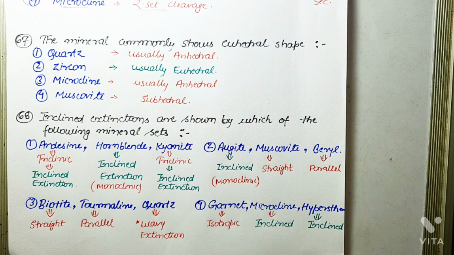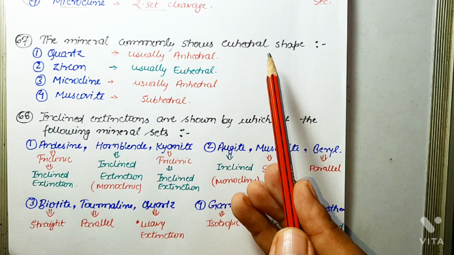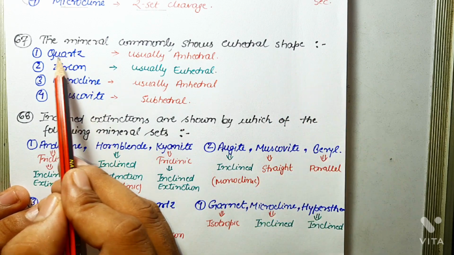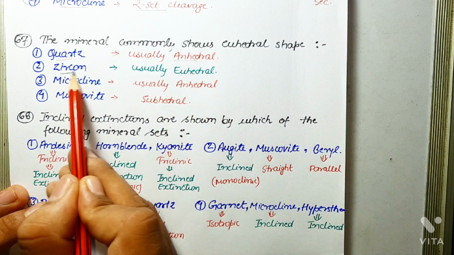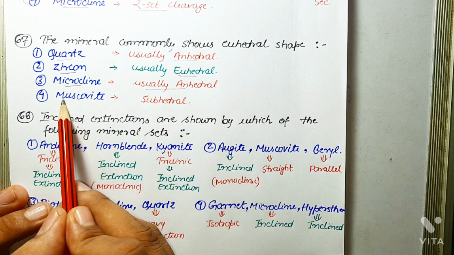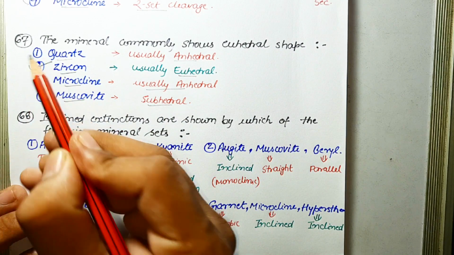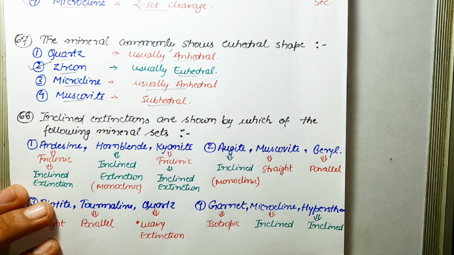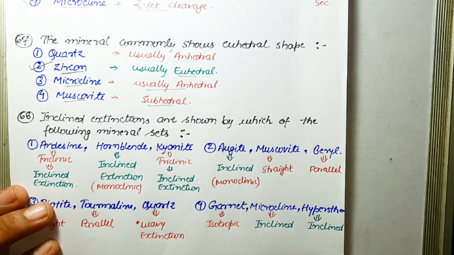Next question is, the mineral commonly shows euhedral shape. Now what is euhedral shape? Euhedral shape is well-defined crystal shape. So the first one, quartz is usually anhedral. Okay, zircon mineral has usually euhedral crystal shapes. Microcline is also usually anhedral, and muscovite is subhedral. Okay, so the correct answer is zircon, in which crystal shapes are usually euhedral. That is, in zircon, the crystal shapes are well defined, or you can say sharp edges are present.